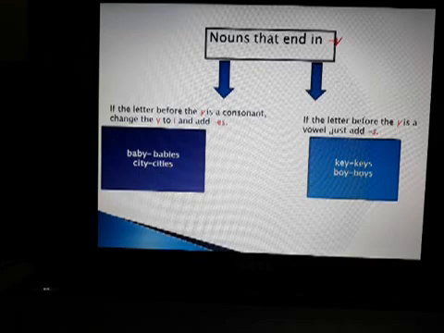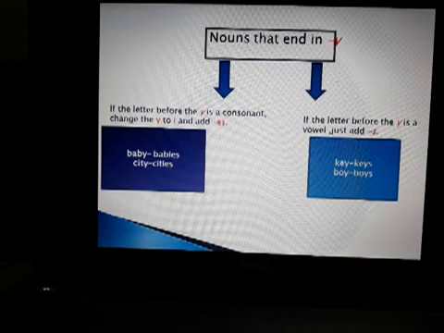City. Again, the last letter of city is y and before y there is a consonant. T is a consonant. So we remove y and we add ies. I hope that you have understood this. Where the letter before y is a consonant, we remove y and we write ies.